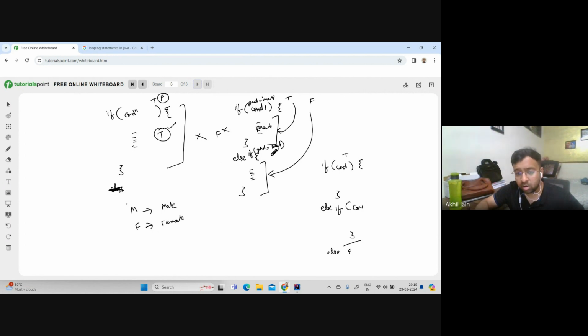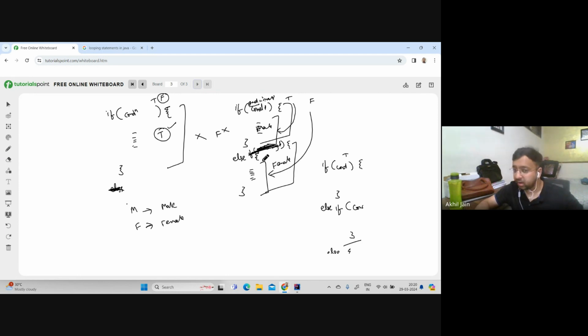Because the value you are trying to check can have only two values. If it is male, run this block. If it is female, you don't even need to check, because that is where the condition will be met. So you just run the block for the female part.